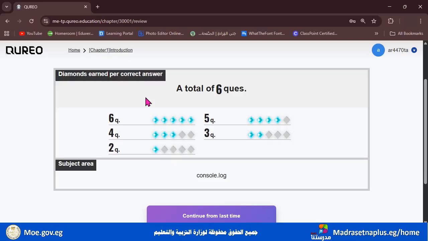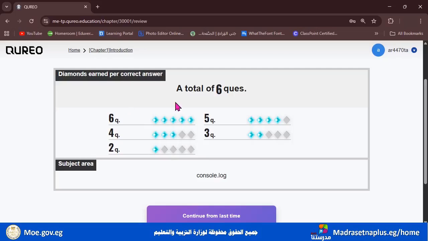Whatever modifications you do to your answers shorten your diamonds. We have 5 diamonds here. If you miss 1 diamond, you will get clear. So you will pass, but with the word clear. But if you got all the diamonds, you will get the word perfect, and it's going to be in red.